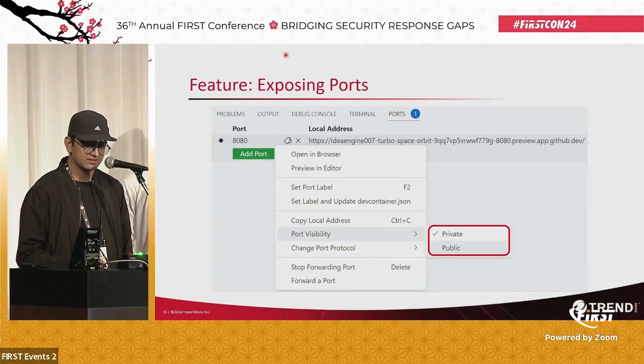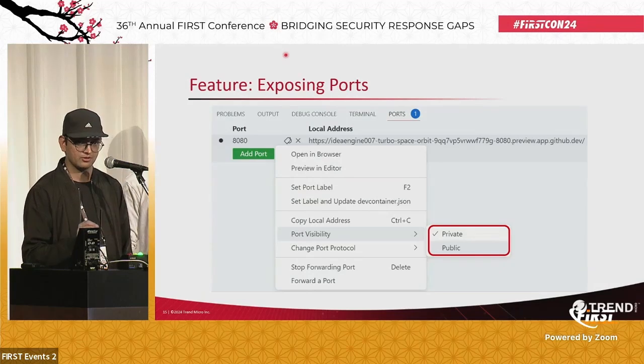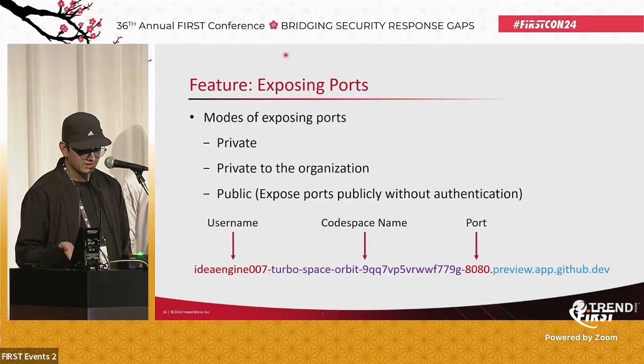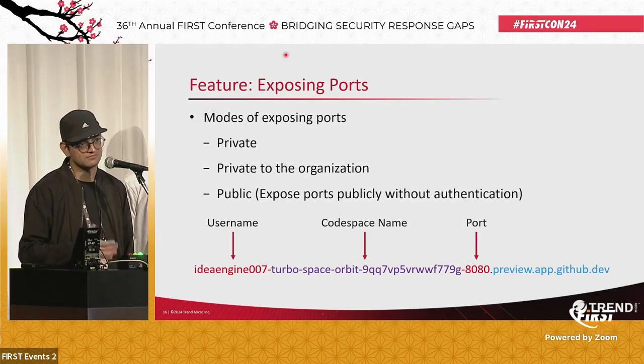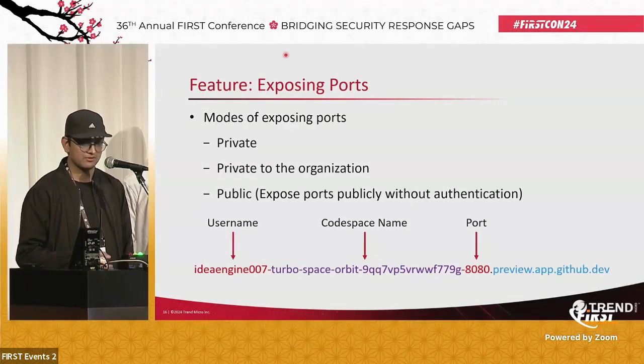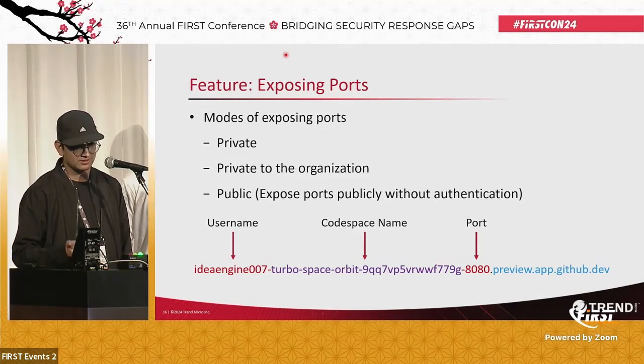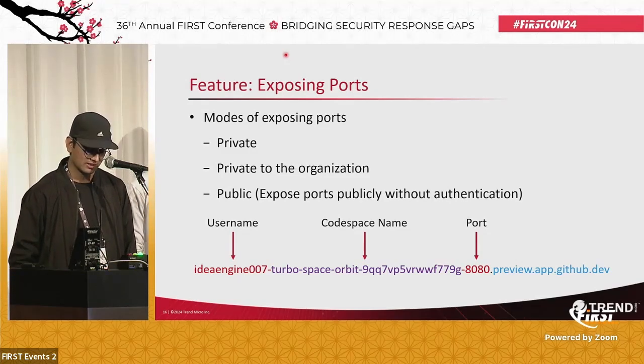And there are certain ways in which you can set the visibility of the port that you are exposing. The ports can be forwarded in 3 different ways. Private, that is just accessible to you. Private to the organization, so anybody who knows the entire URL of that exposed port can access the port. And public, that is exposing the ports without needing any authentication context.